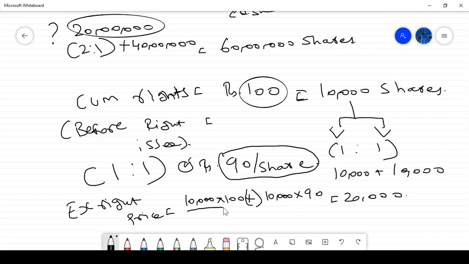So divided by existing shares, 10,000 shares, plus rights shares, 10,000. 10,000 into 100 is 10 lakh rupees. Correct? 10 lakh plus 9 lakh equals 19 lakh, divided by 10,000 shares plus 10,000 shares, 20,000 shares.